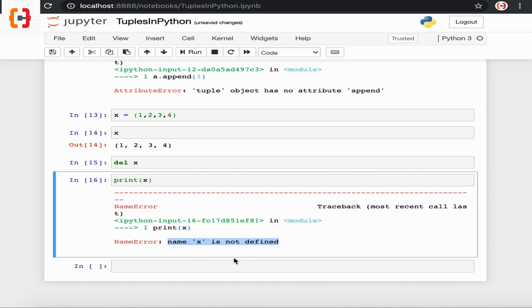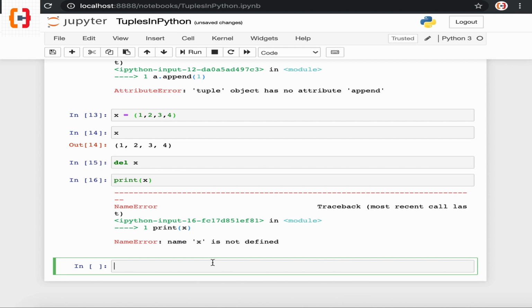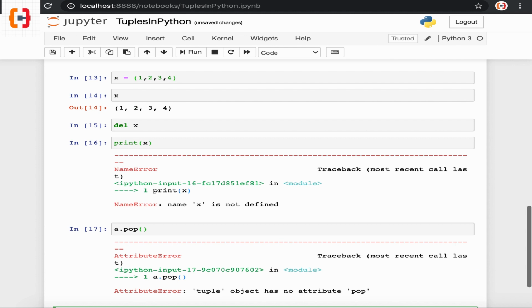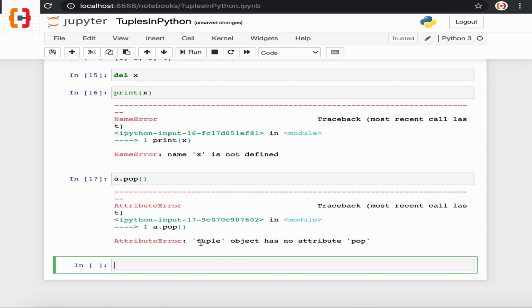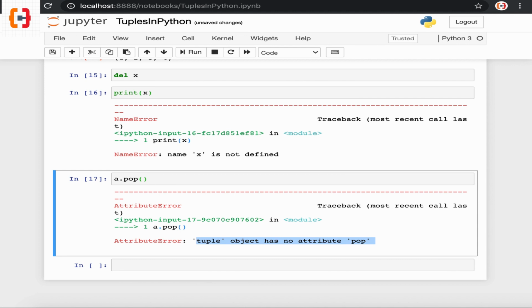A point to remember here is we cannot use the remove or pop function with a tuple like we were doing earlier with the list. So if I want to apply the pop function on tuple A and execute the command, it throws an error: tuple object has no attribute pop. So this way we can perform the deletion operation on the tuple as well.